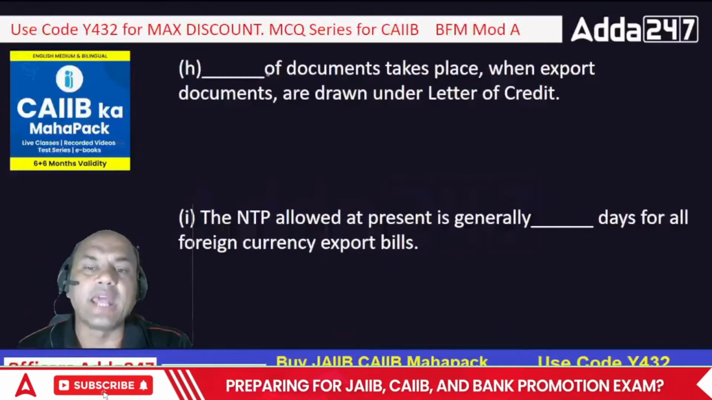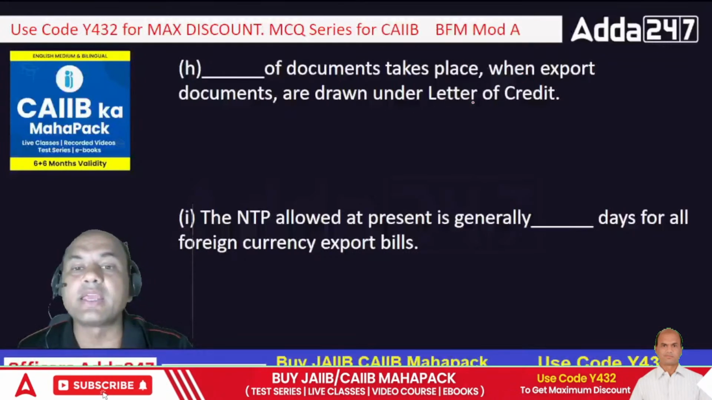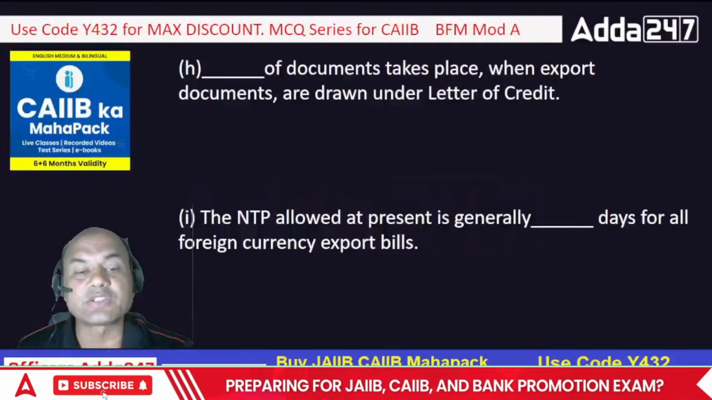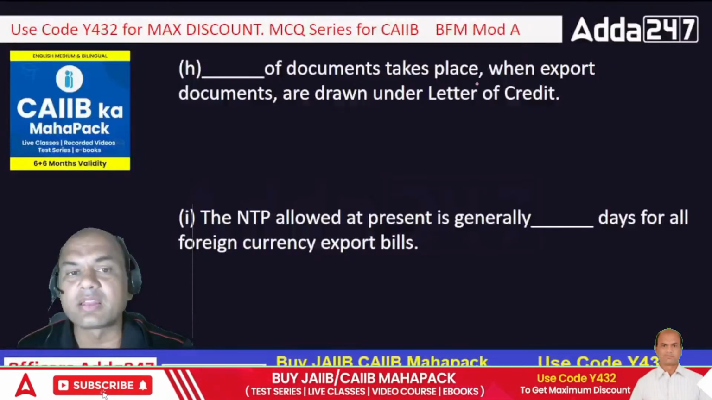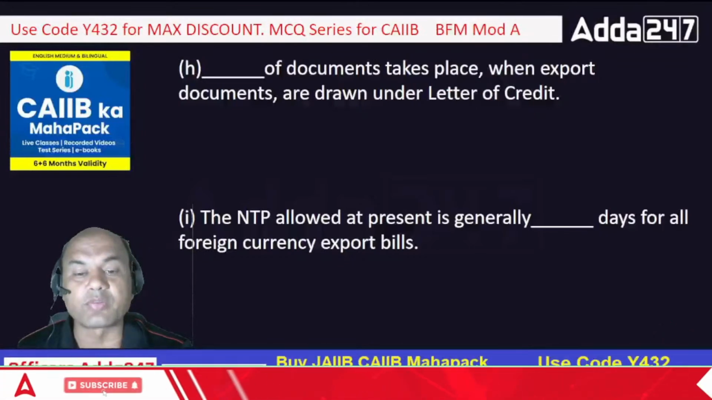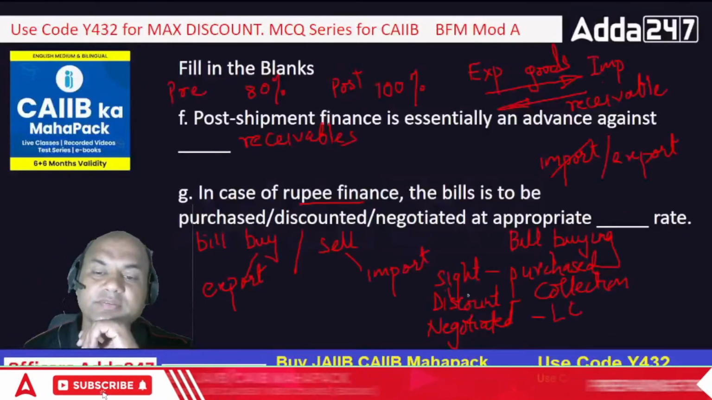Okay. Dash of documents takes place when export documents are drawn under LC. What do you mean by this? Dash of documents takes place when what? When export documents are drawn under LC. So what takes place of documents? What did I say? Over here, look at this.